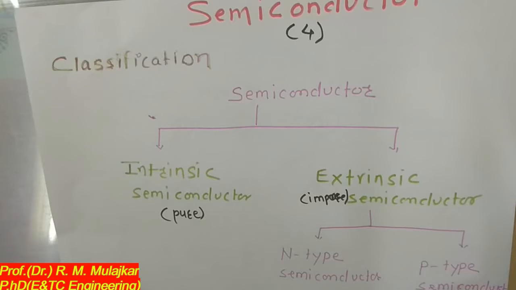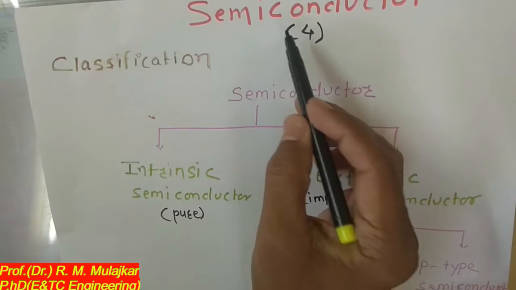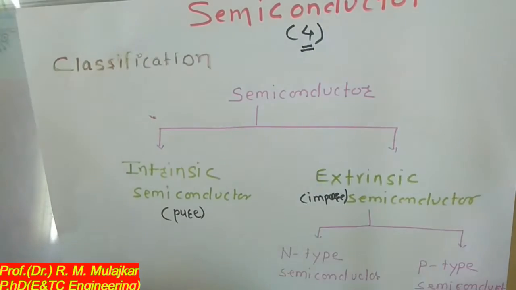For semiconductor material, the valency of the material is 4, meaning in the outermost orbit of an atom the number of electrons is 4. As the number of electrons is 4, these elements take part in chemical reactions, and they can accept, donate, or share these 4 electrons with other elements so they can complete their octet state. So the valency of semiconductor material is 4.